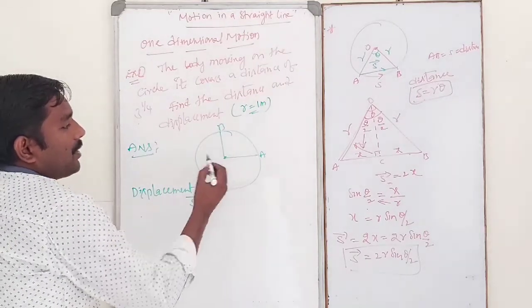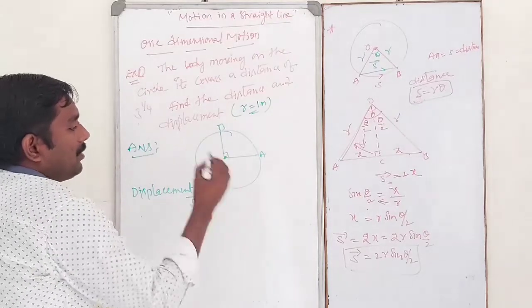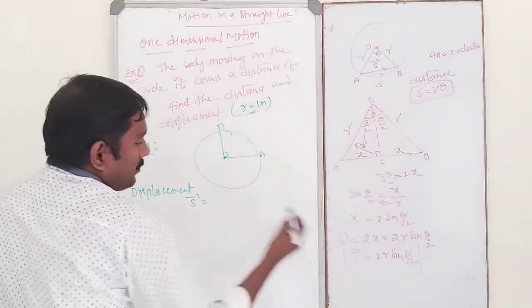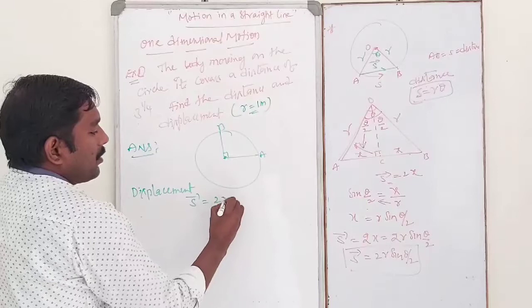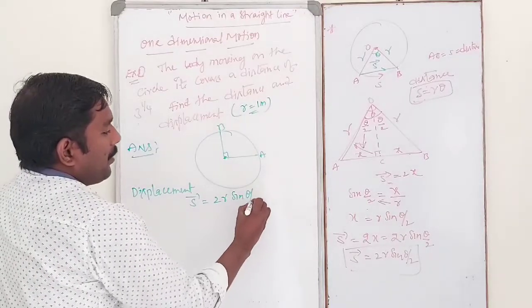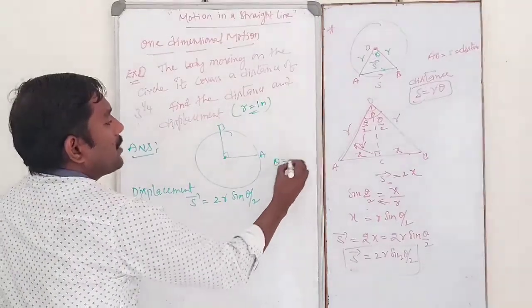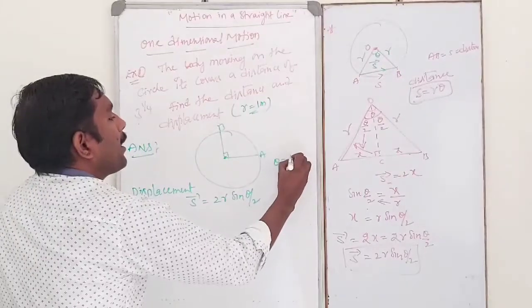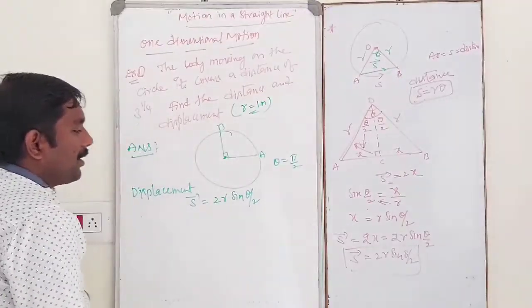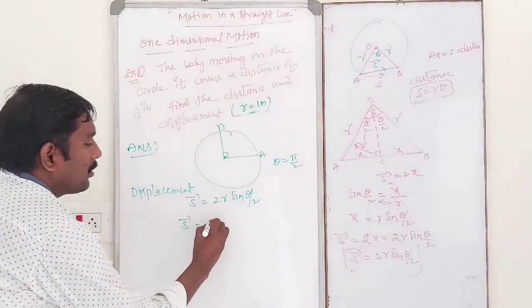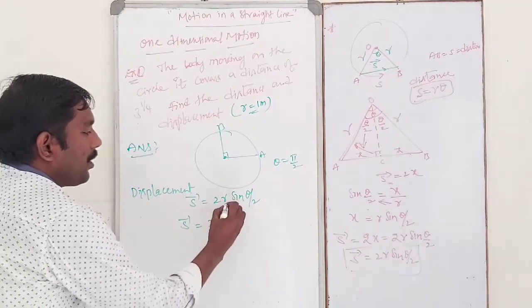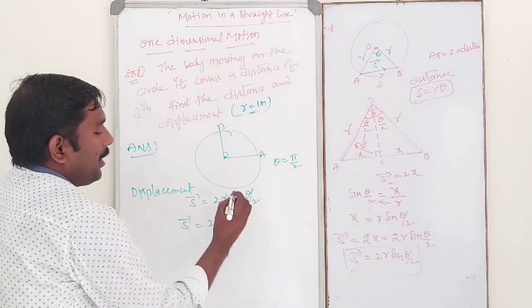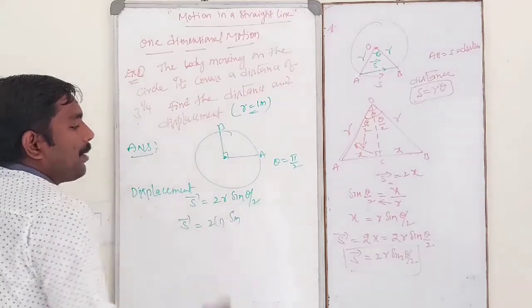So in this case, what is the angle? 90. So I will take the formula S bar is equal to 2r sin theta by 2. In this case, theta is equal to pi by 2, that is 90 degree. So S bar is equal to 2 into r, which is 1 meter, into sin theta by 2.